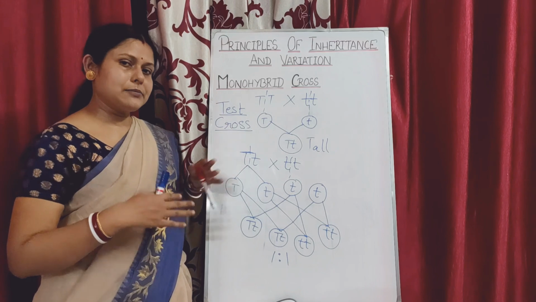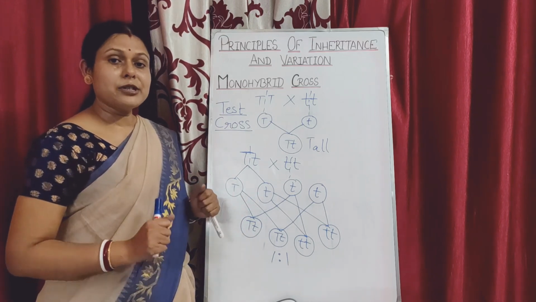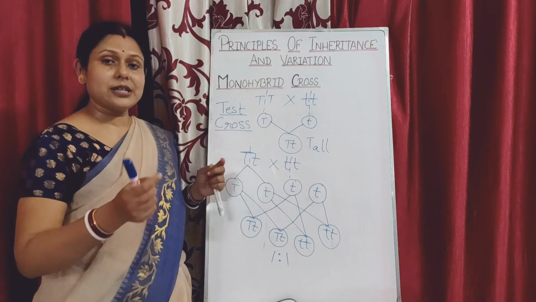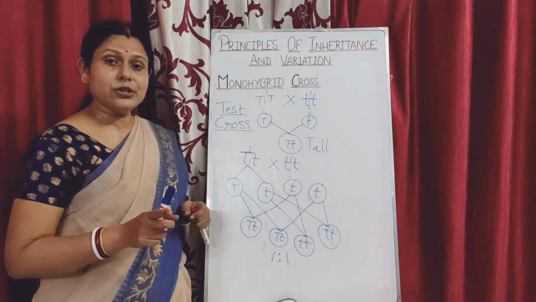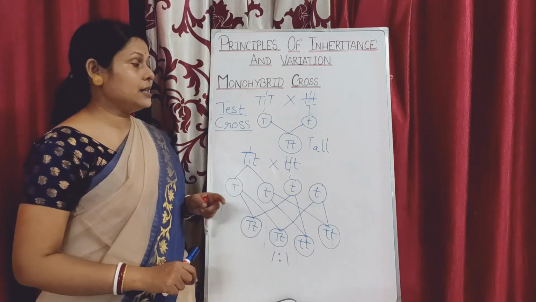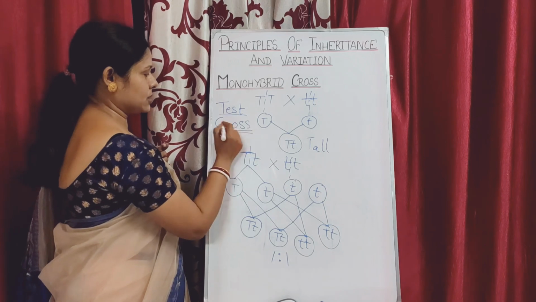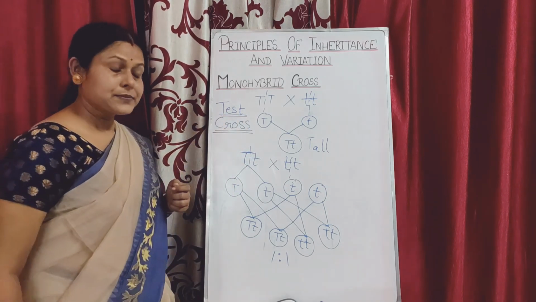After that, the alleles are segregating, fine, everything is okay, but to know, after the segregation, when they are uniting together, whether the individual is heterozygous for the allele or homozygous for the allele, Mendel proposed this test cross, fine, okay.